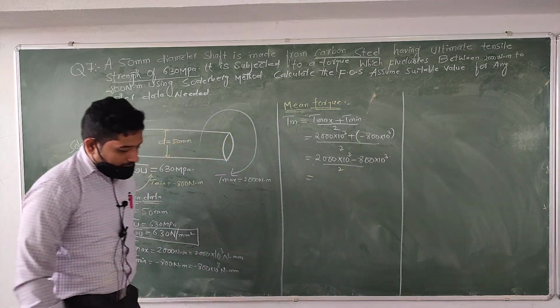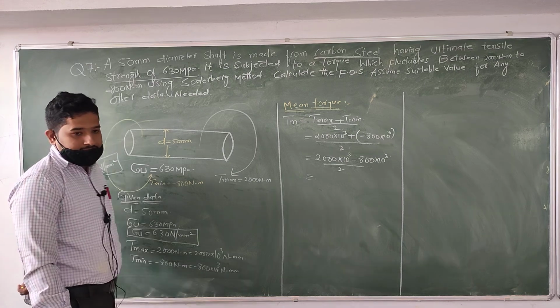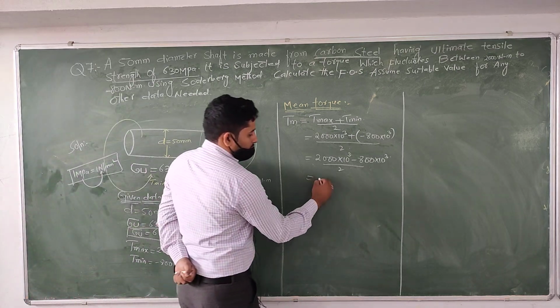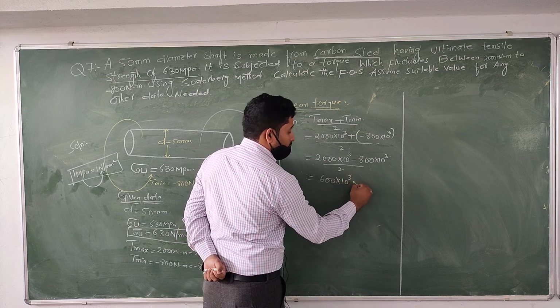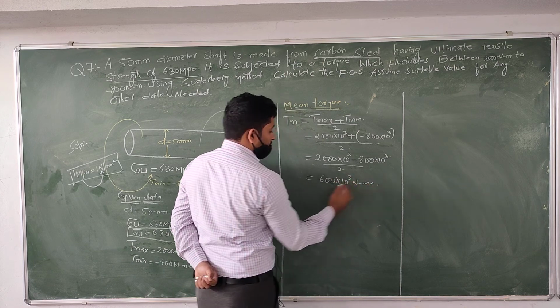Then if you divide, you will get the answer 600 into 10 power of 3 Newton millimeter.